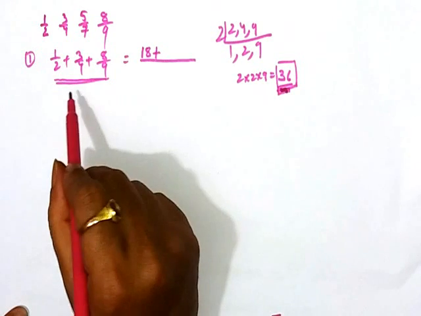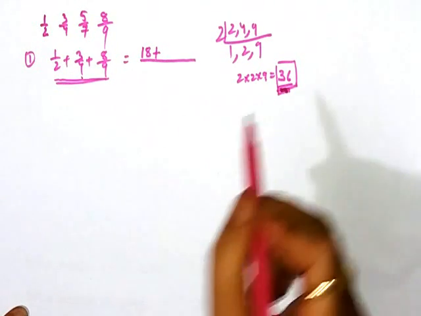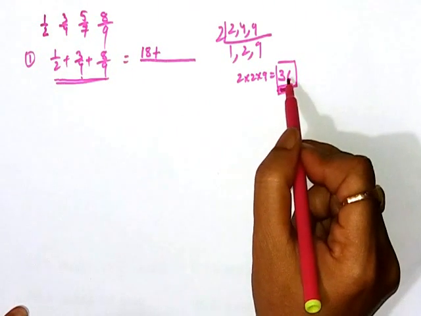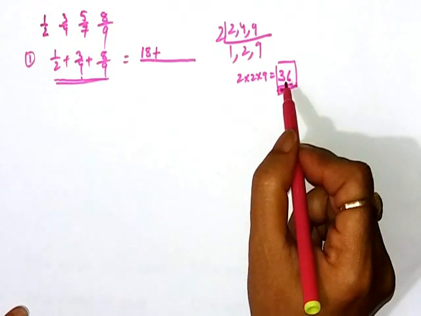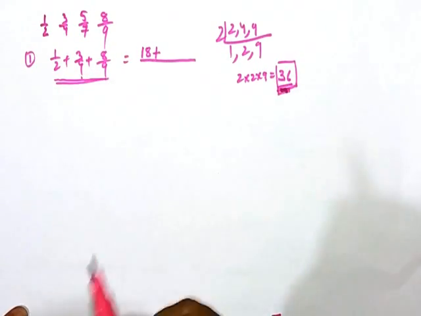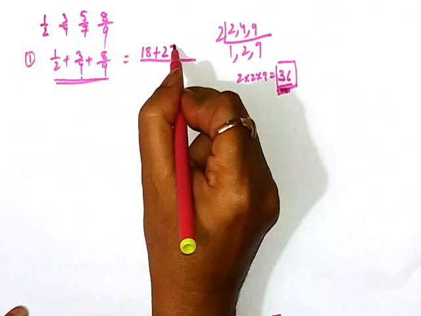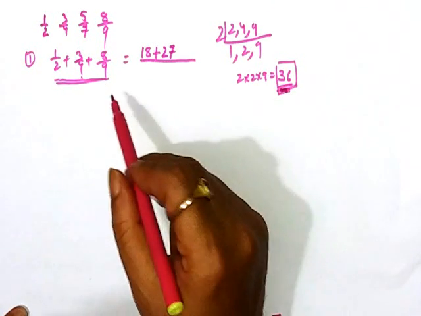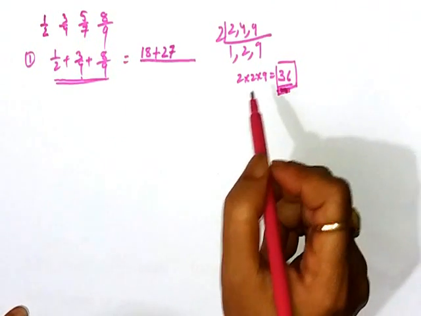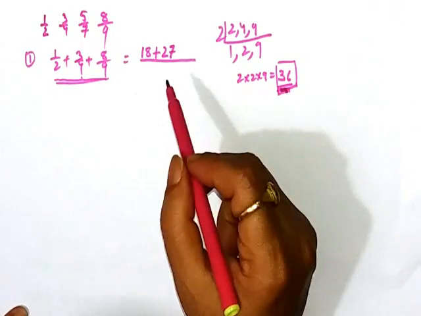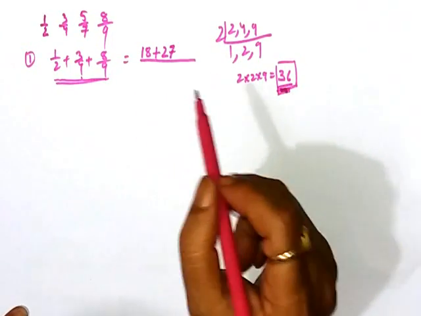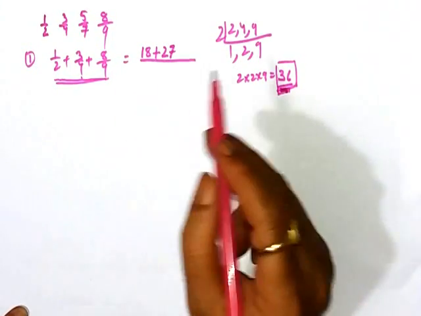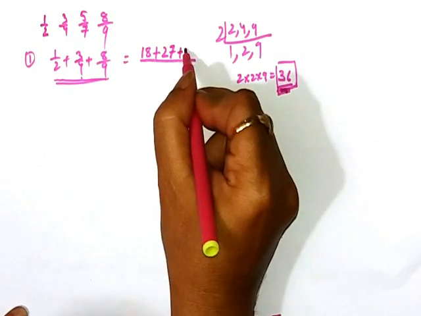Now the 4, we will divide 36 by 4, that means 9, and again we will multiply 9 with the 3, that means it will be 27. Again we will have to divide 36 by 9, so 4 nines are 36, and we will have to multiply 4 with 8, that means 32.